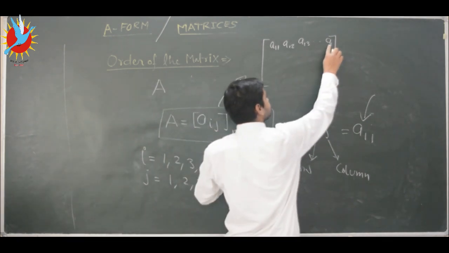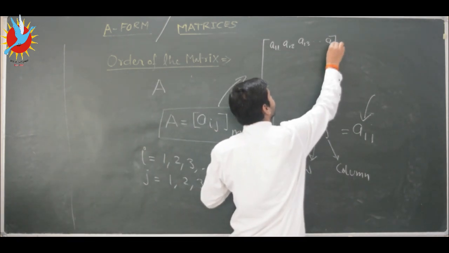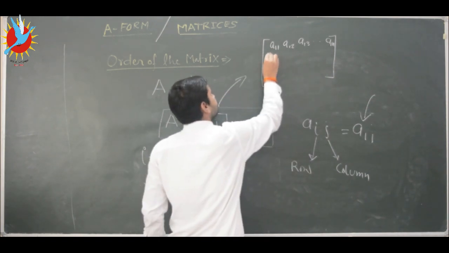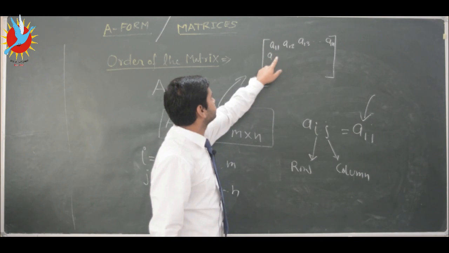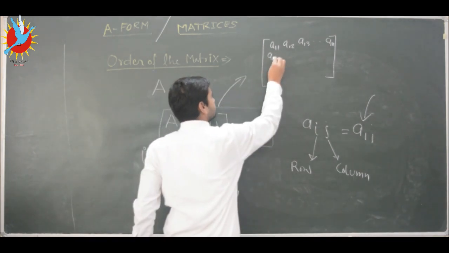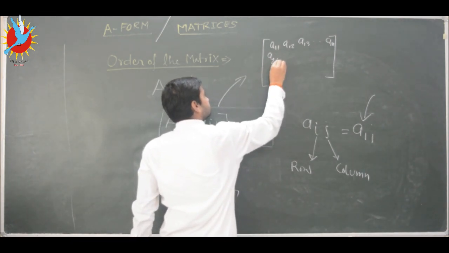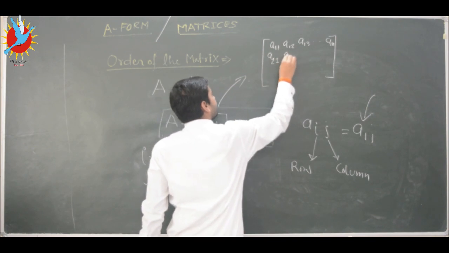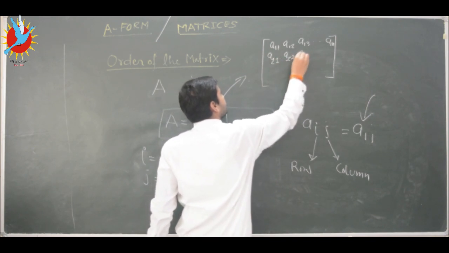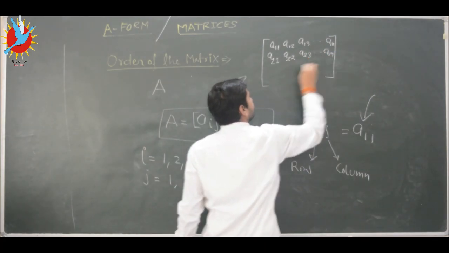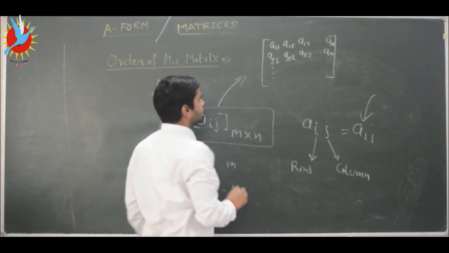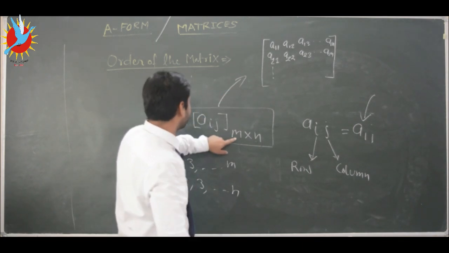So the last element of this first row will be A1n. For the second row, we already used 1, so now we give i as 2 and change the value of j: 1, 2, 3, up to A2n. And so on, total m number of rows will be possible.